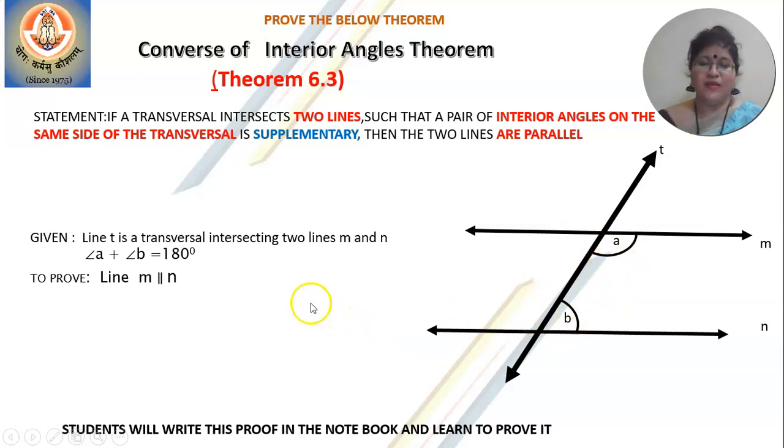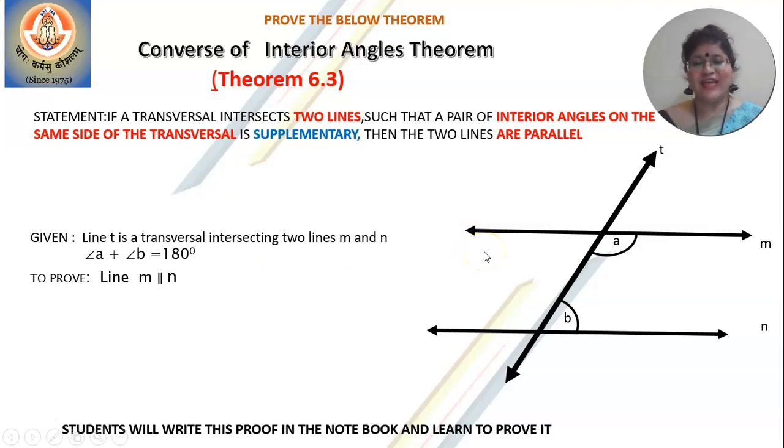Now let's begin with the proof. In the earlier one, we took vertically opposite angles. But here, since the angles are supplementary, think of any other way where two angles total 180 degrees: only when they are angles in a linear pair.